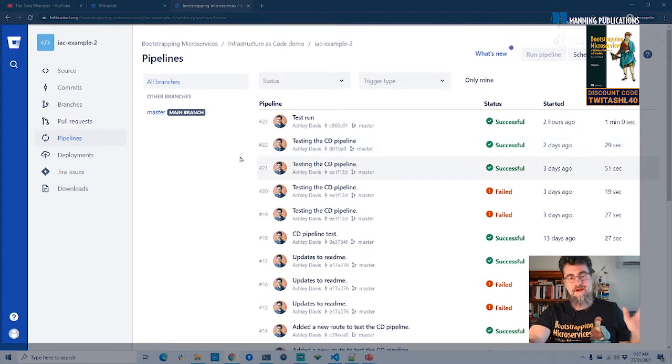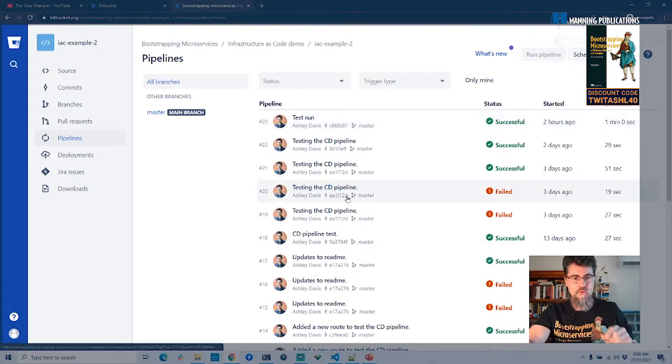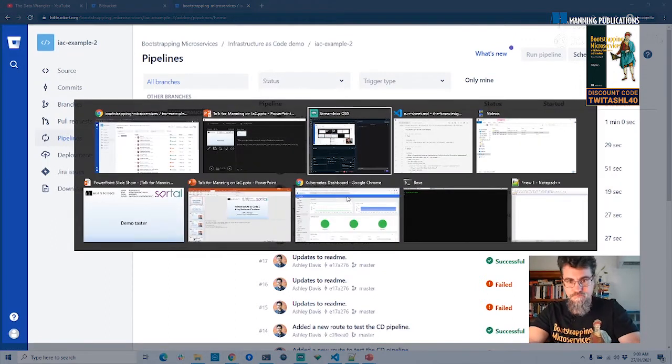So what I'm going to do now is make a change to the code that I've got running already on my Kubernetes cluster, and you're going to see a new instance of the continuous delivery pipeline be invoked, and that's going to roll out a change to my Kubernetes cluster. Before we do that, I'm just going to show you what it currently looks like.